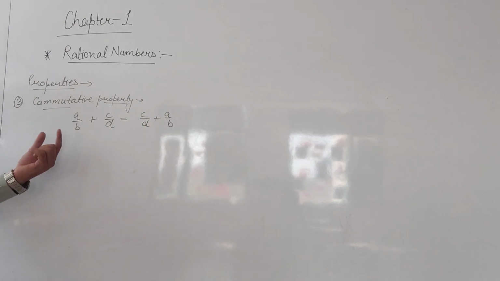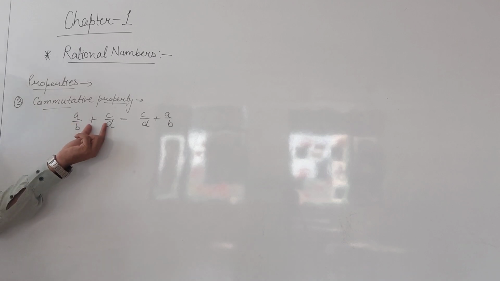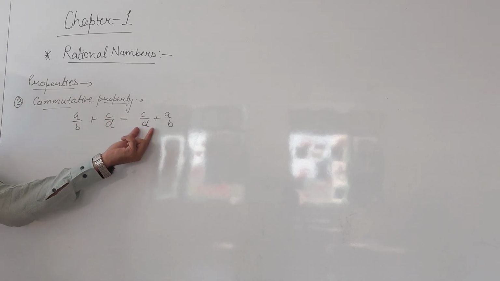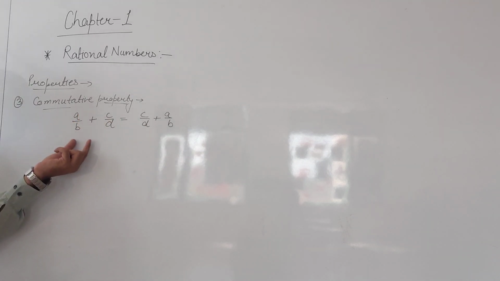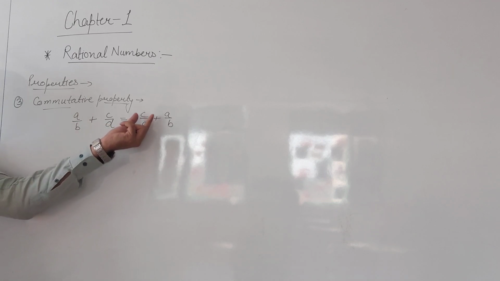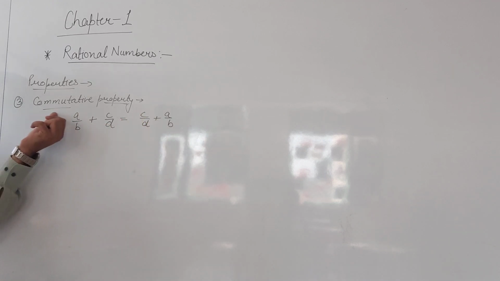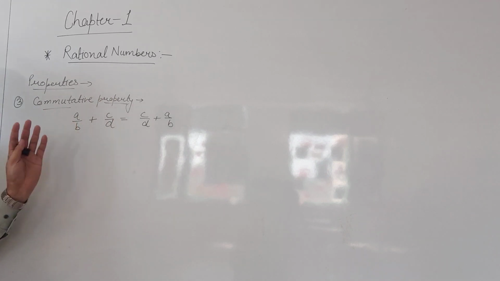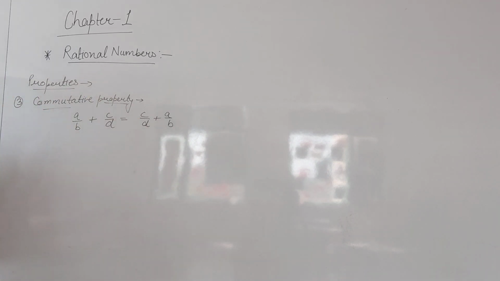Means if you change the order of the terms of rational numbers, still your answer will be the same. Means a by b plus c by d will equal c by d plus a by b. This is our commutative property. If you reverse the order, our answer will still be the same.